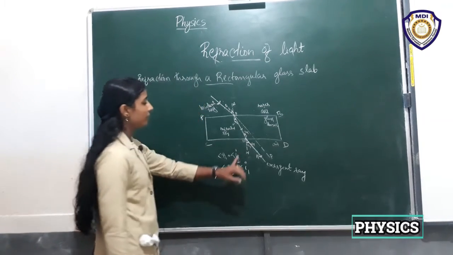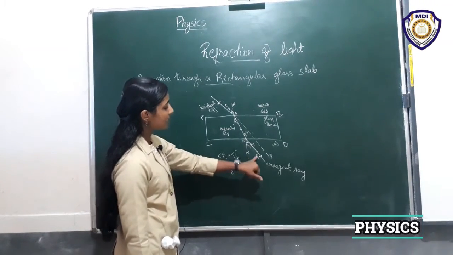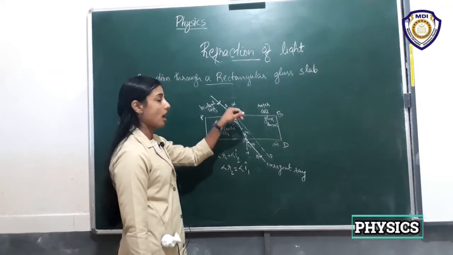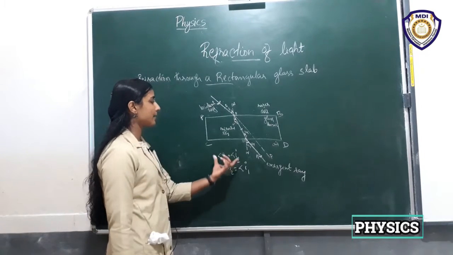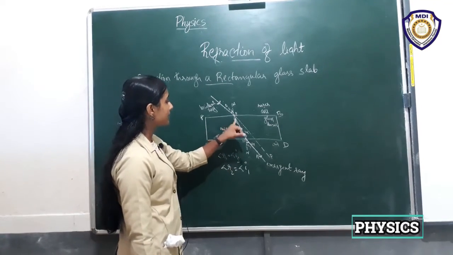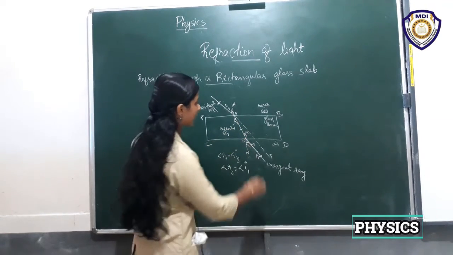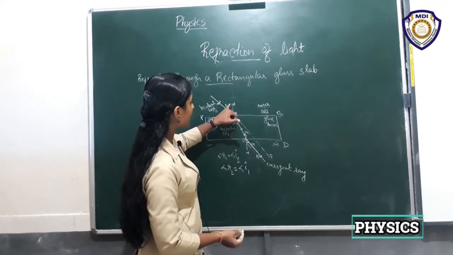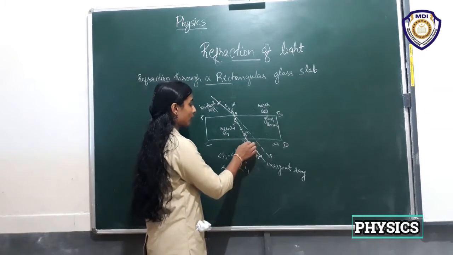So, what can we see from this? This emergent ray and this incident ray are parallel to each other. This is because the angle of refraction is equal to the second angle of incidence, and the first angle of incidence is equal to the second angle of refraction.